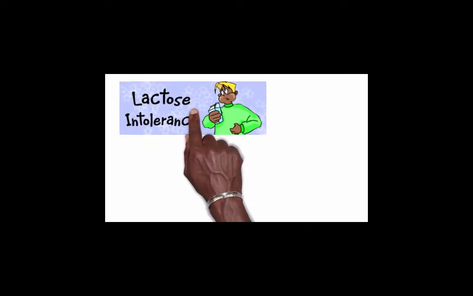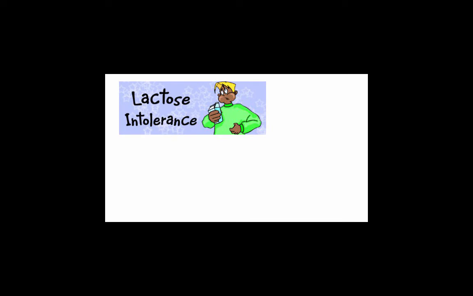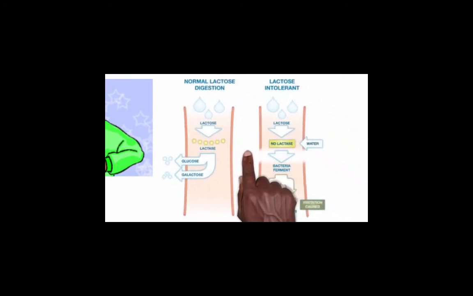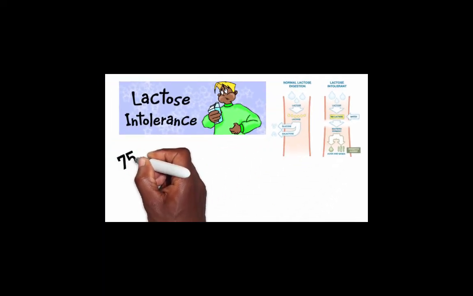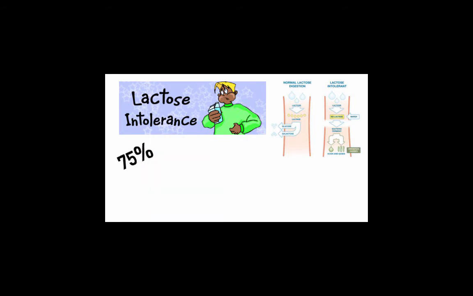The condition of lactose intolerance is associated with a decrease in the production of the enzyme lactase. This condition is quite common after ages 3 to 5 years old and may affect as high as 75% of the population as we age throughout adulthood. However, most people can tolerate small to moderate amounts of milk and dairy products without symptoms.